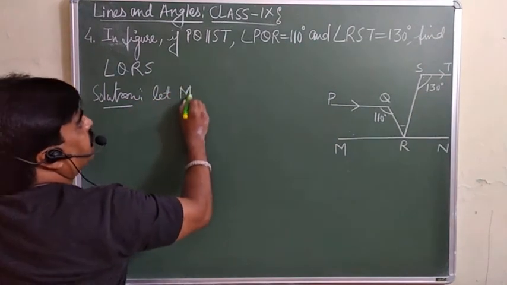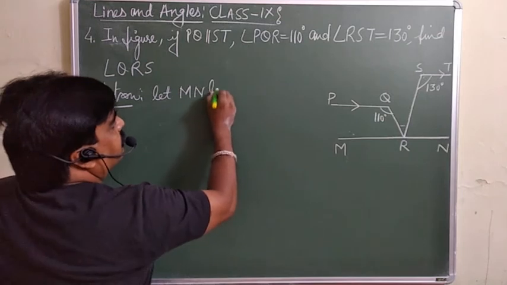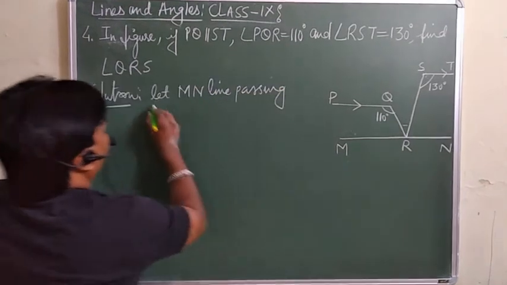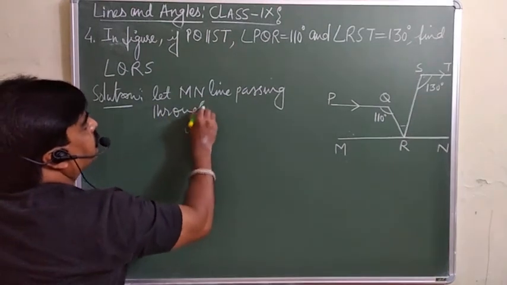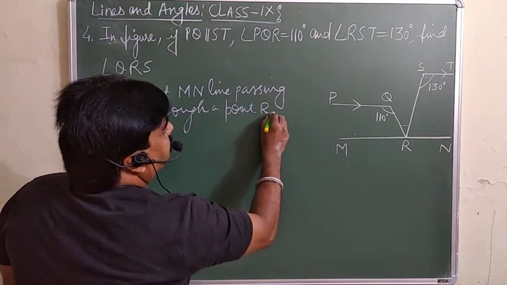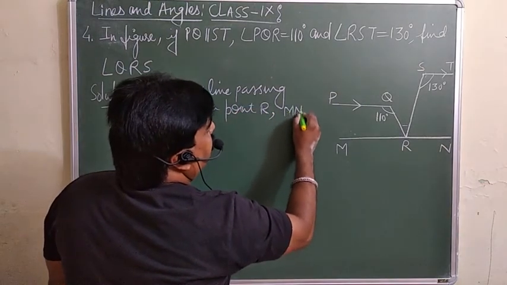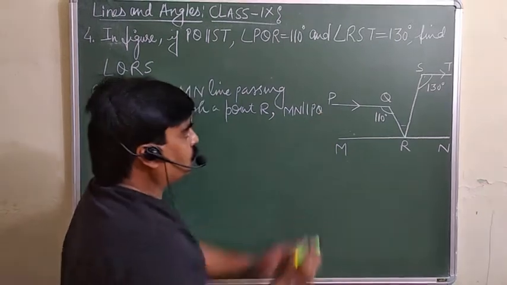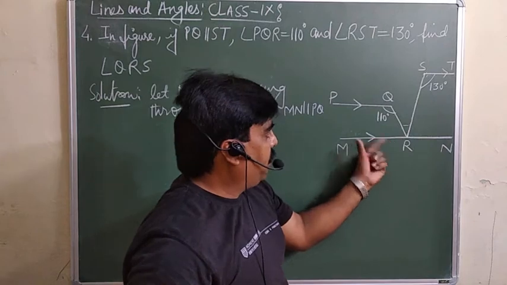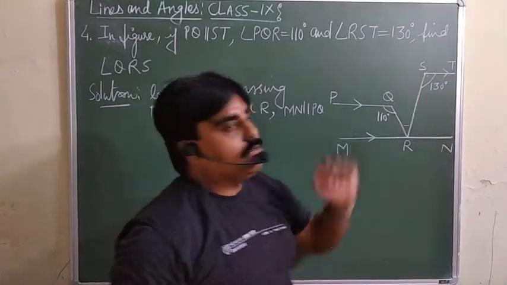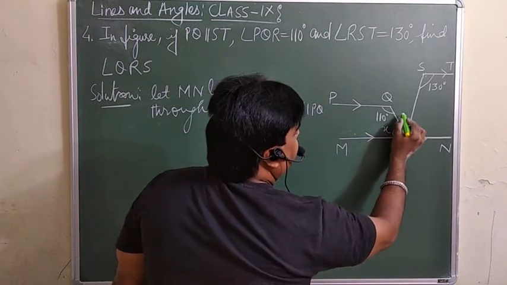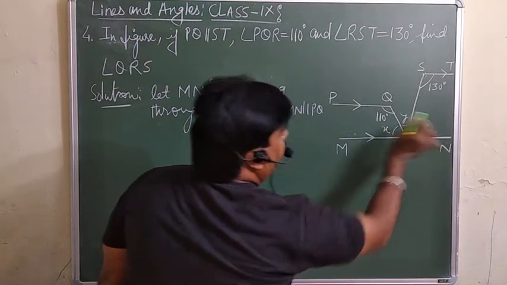Let MN be the line passing through point R and parallel to PQ. So PQ is parallel to MN, which we are going to assume. It means automatically this MN will also be parallel to SR. For our own convenience, we give the numbers here: this is X, this is Y, and this is Z.